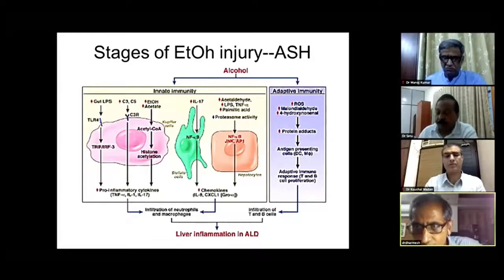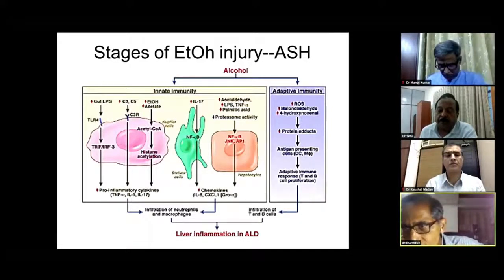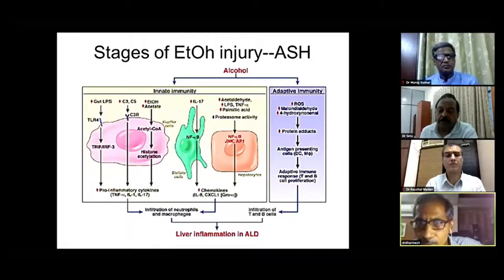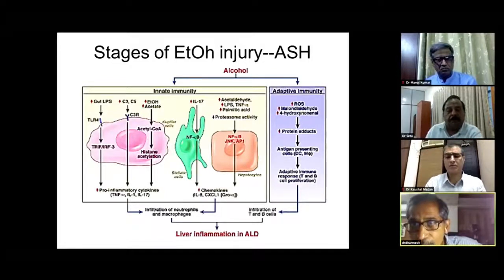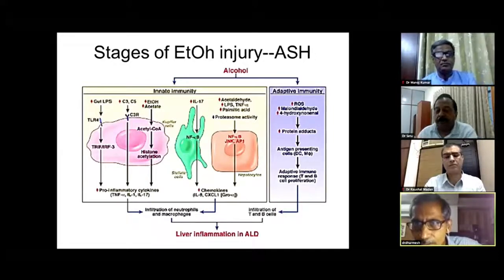You know that in the histology of ASH patients, you have neutrophils entering into the liver. So where do the neutrophils come from? These neutrophils come from the breakdown of pro-interleukin 18 into interleukin 18. And then subsequently, you have other complements and chemokines also being released. Simultaneously, because of the adduct formation, you get the adaptive immunity. The first step is the innate immunity, which is mainly the antigen presenting cells, the neutrophils and the macrophages. The second step is the adaptive immunity, which is because of the neoantigen formation.